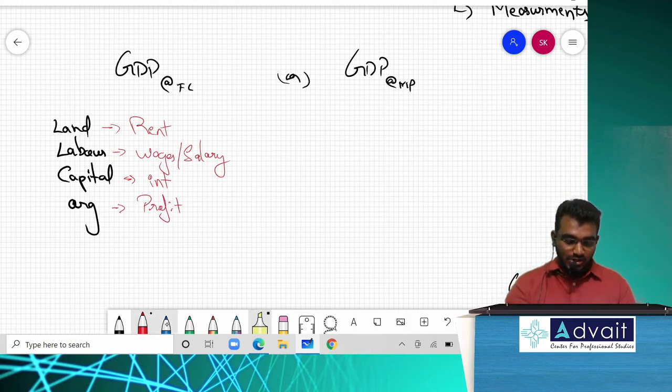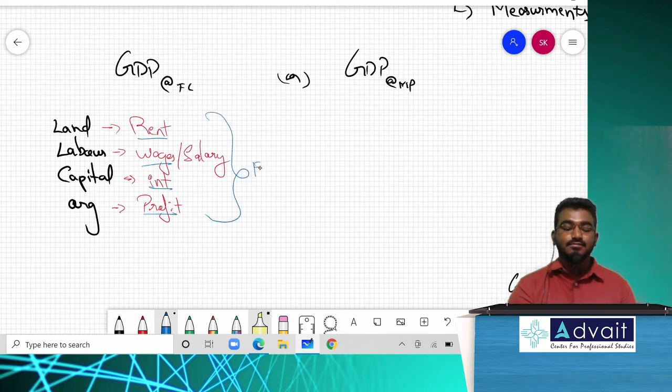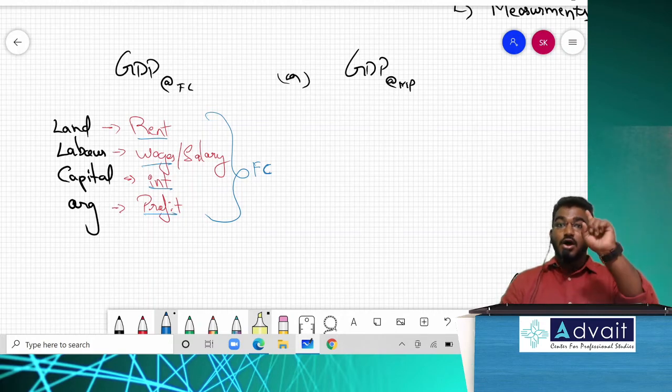So in short, rewards of factors of production. What are the rewards of factors of production? Rent, wages or salary, interest and profit. All these four put together is called factor cost. Is it clear? So what is factor cost? In short, the rewards of factors of production. So if I only consider the rewards of factors of production to produce any goods and services, that is called GDP at factor cost.